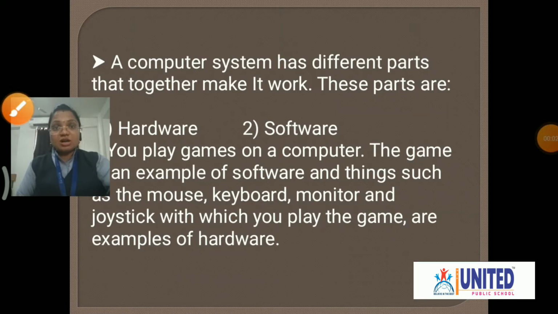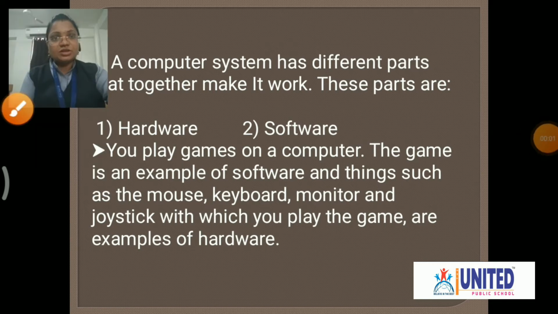A computer system has different parts that together make it work. That means by using these parts, the computer does its work. So which are these parts? Let us see. These parts are hardware and second is software.